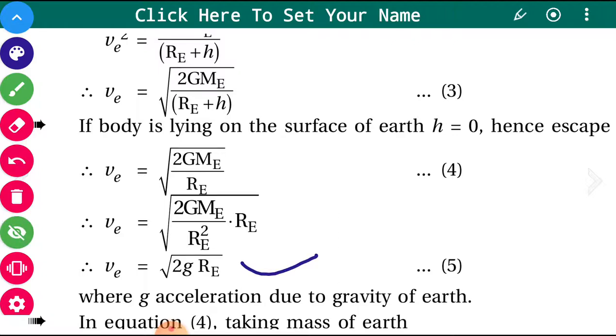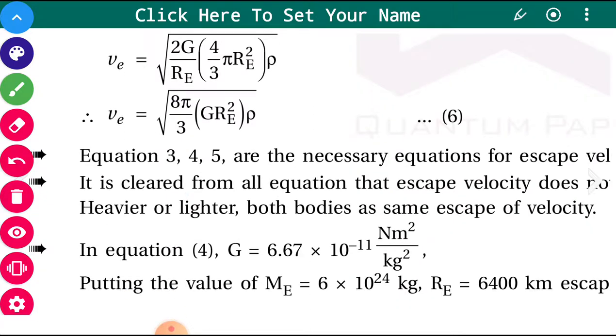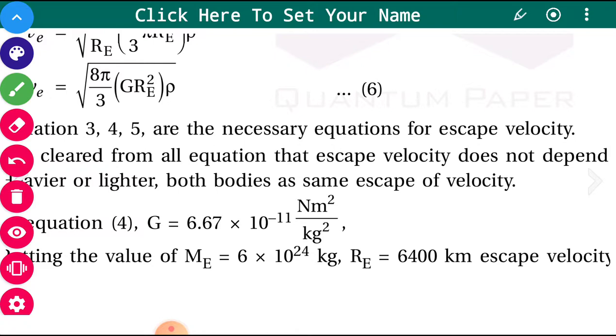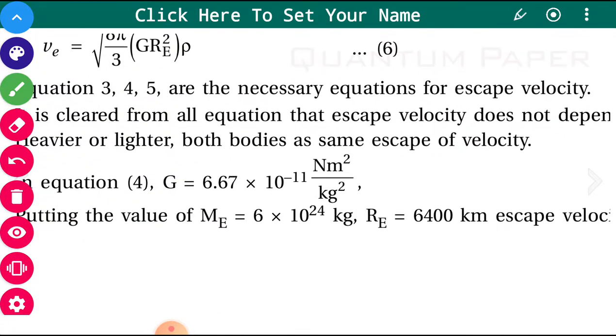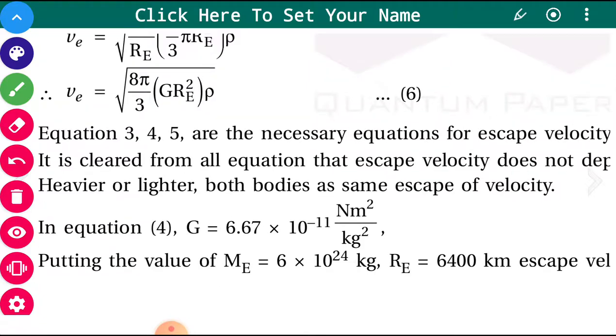And if you place the value of g as 9.8 and Re, the radius of the earth, as 6400 kilometer, you have to convert it into meter, 6400 into 10 raised to 3. If you simplify, then the escape speed you get is about 11.2 kilometer per second.